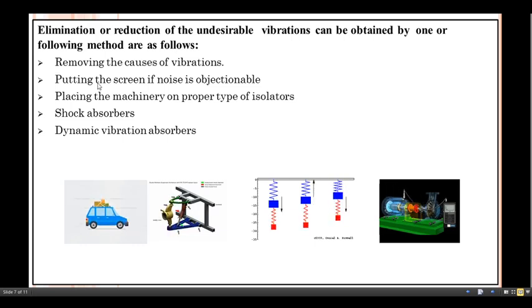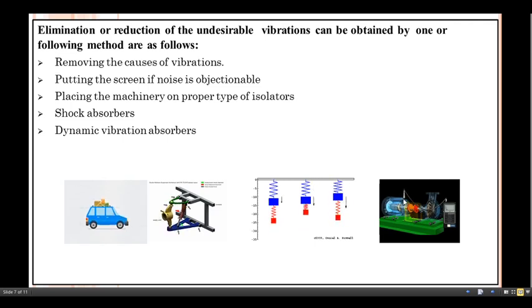The next one is removing the causes of vibration. Look at the diagram shown here. Whatever causes we have seen earlier, if you remove that cause, then we can make that particular machine free from vibration. Here a probe, or accelerometer, is shown.